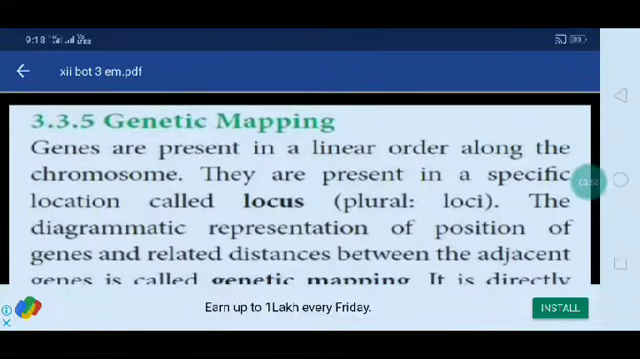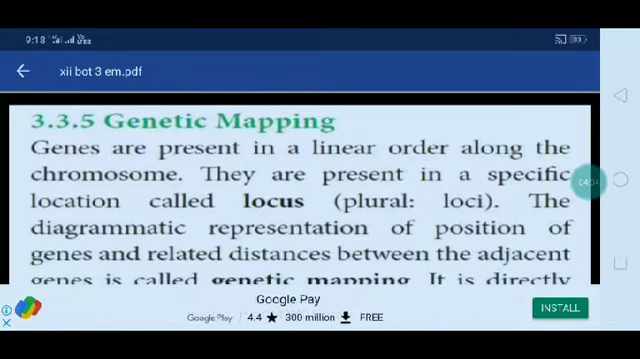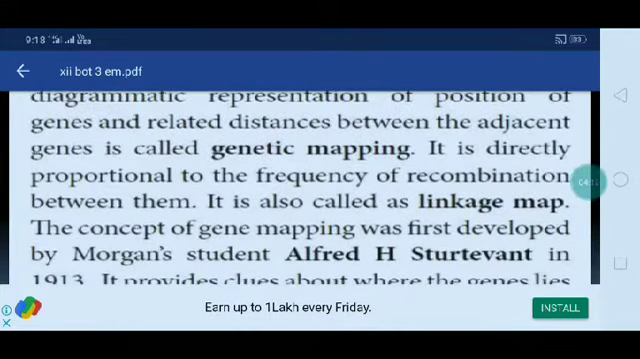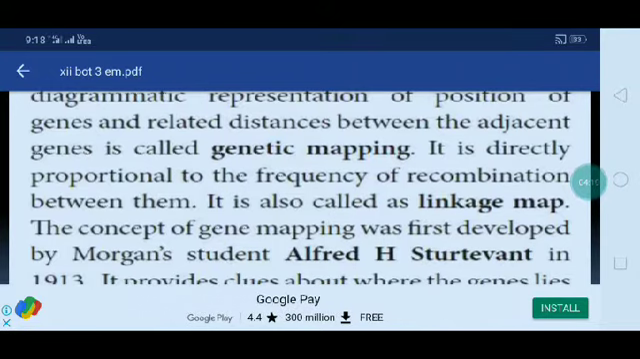Genetic mapping. Genes are present in a linear order along the chromosome. They are present in a specific location called the locus. The diagrammatic representation of the position of genes and the relative distances between adjacent genes is called genetic mapping. What is genetic mapping? It's very important. The distance is directly proportional to the frequency of recombination between them. It is also called a linkage map.